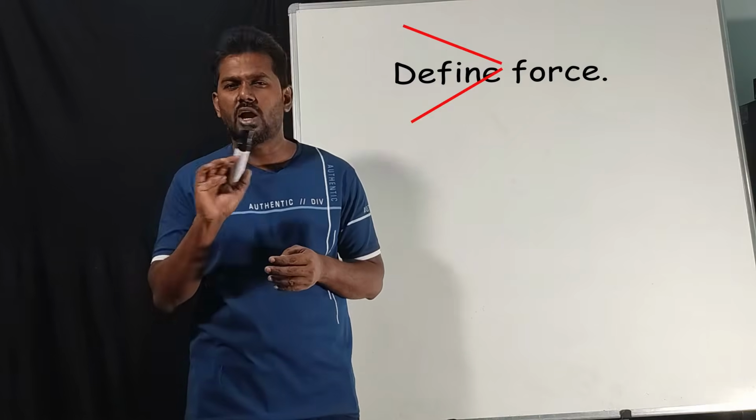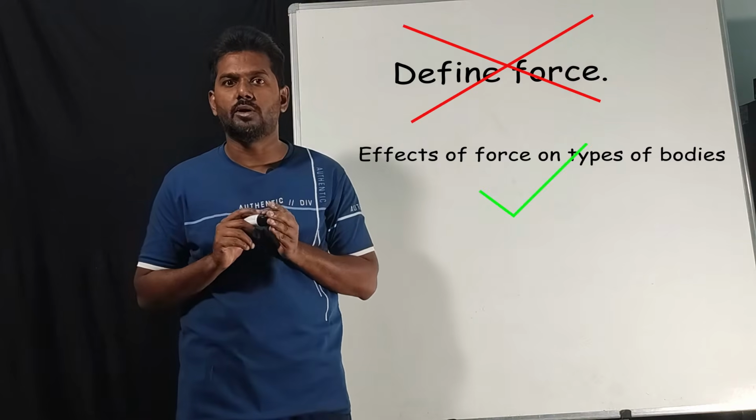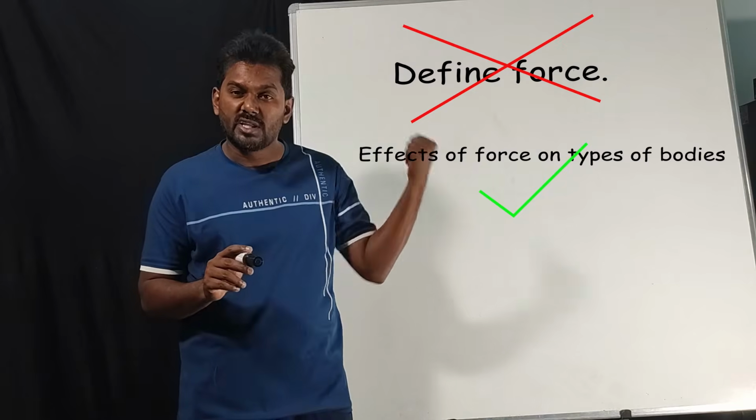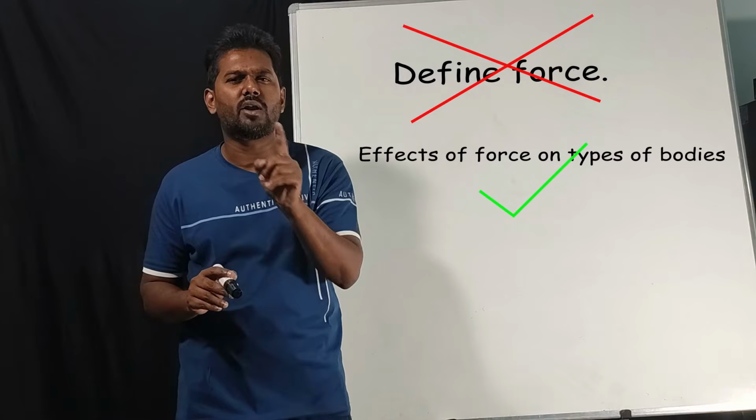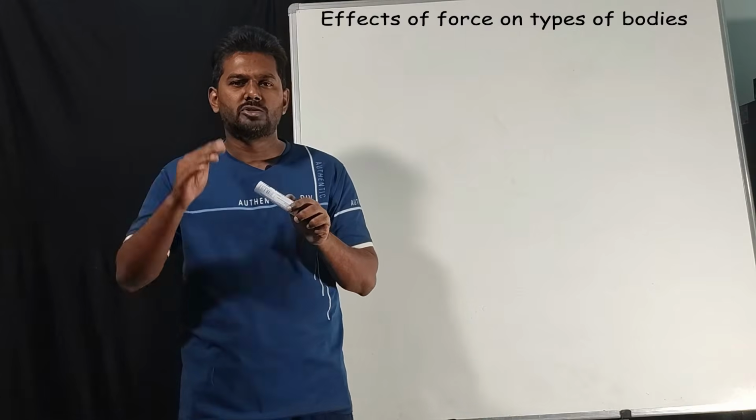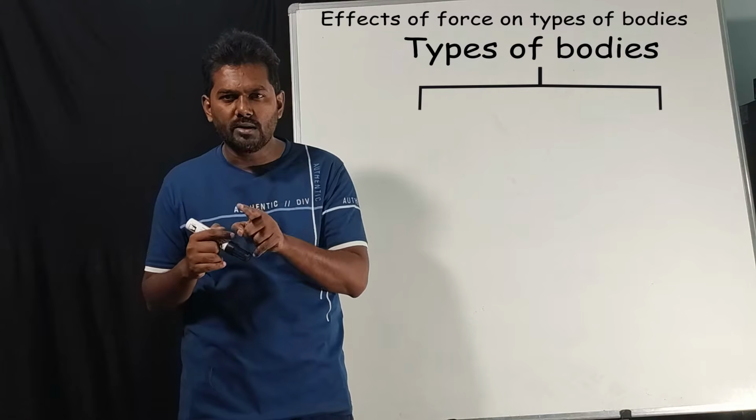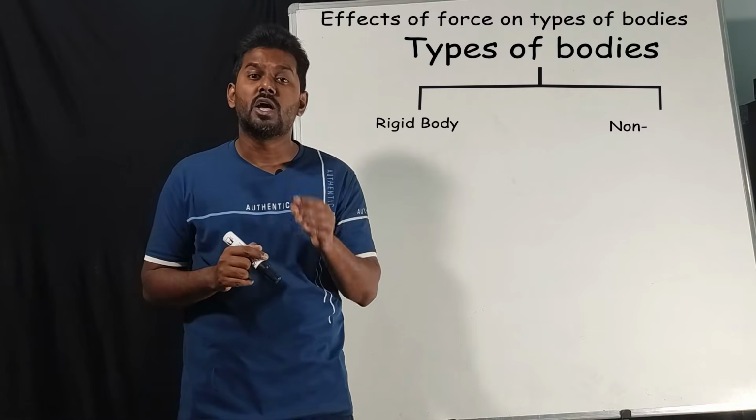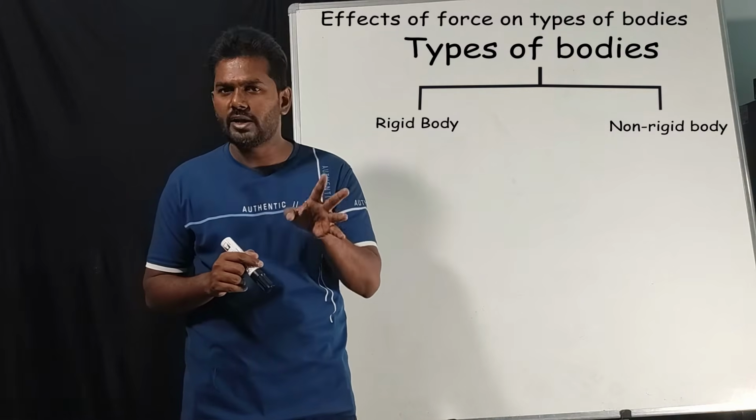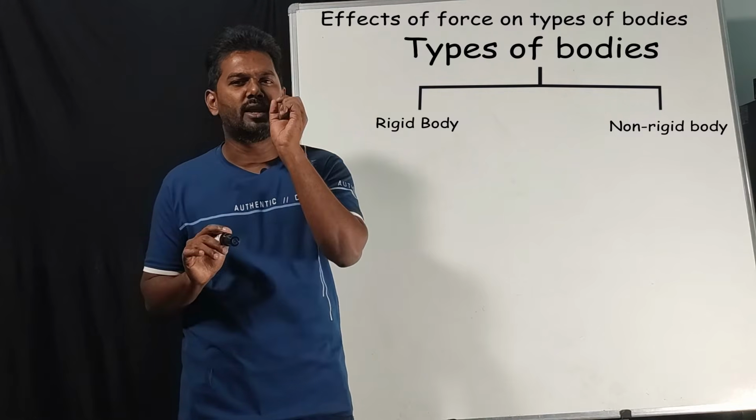Force definition is not that important, but effect of force on different kinds of body is very much important. Why? Because based on this topic you can easily expect a 1 or 2 mark question. Now we'll jump into the topic. So, effect of force on 2 different bodies. What are those 2 different bodies? One, a rigid body, and one more is non-rigid body. These are the only 2 types of bodies. Now first we'll talk about only rigid bodies.